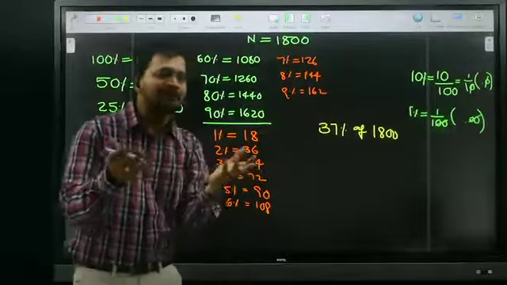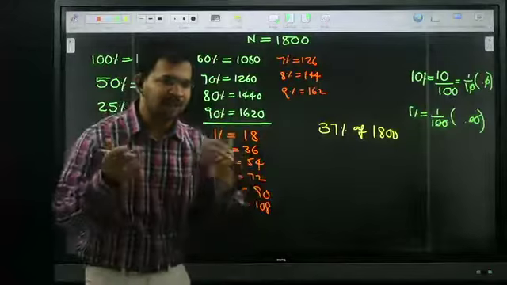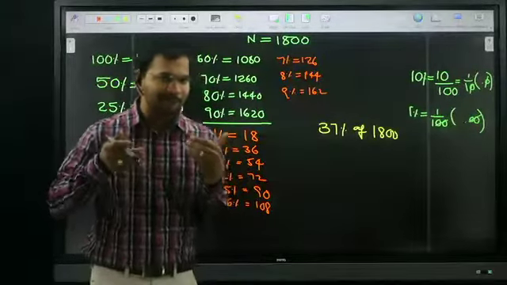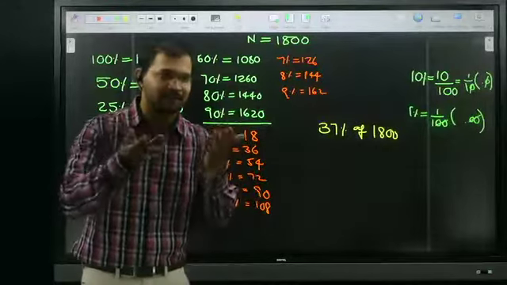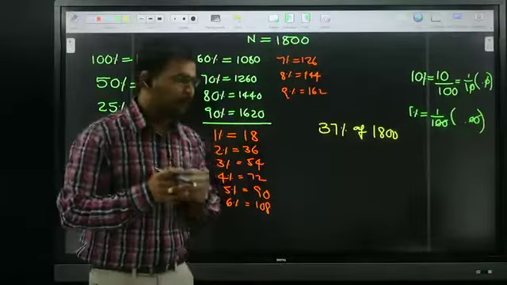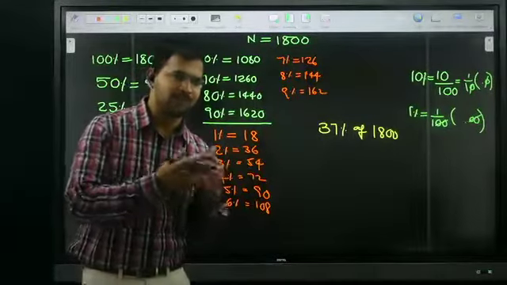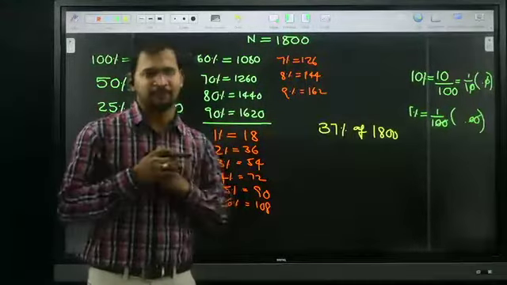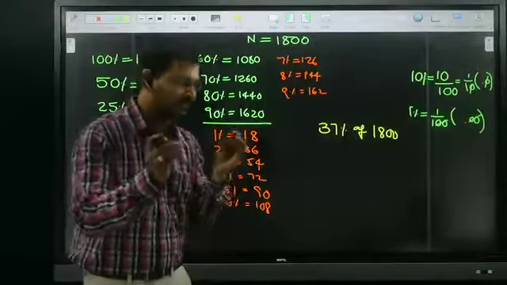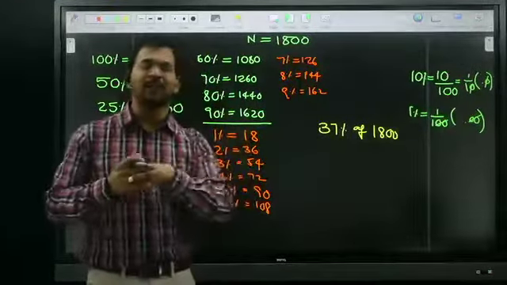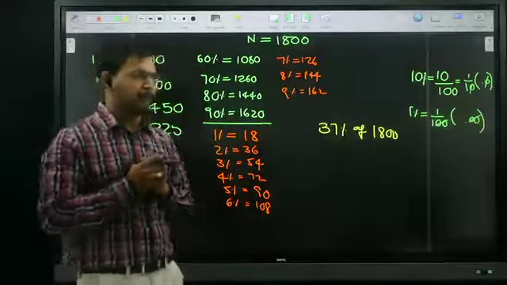540 plus 126, 666. If you practice orally from the first day onwards, after a few days you may get that speed. If you use pen and paper today, in the exam hall also you will do the same circus. It will take some time. Just try to solve orally one day. Don't worry, it's not possible in a single day. After a few days you may get that logic and that speed. All of you okay?